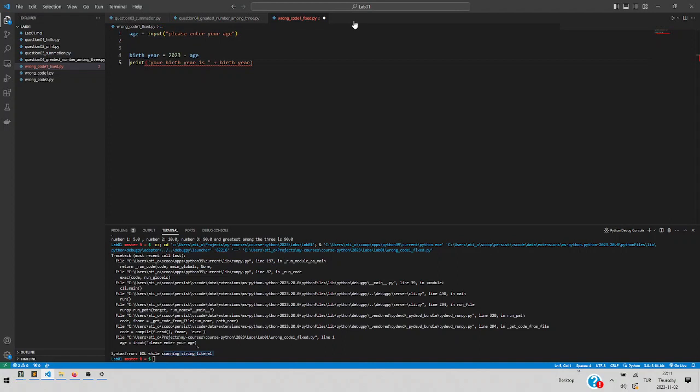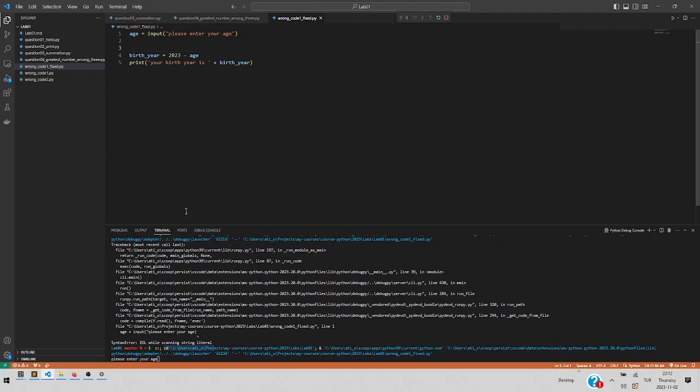Then the same one is here. Okay, your birthday is birthday. But our problem is, here, this is one string and this is another string. If I start with this one, I need to finish with this one. Okay, then I am running this one. Enter your age, for example, 47.